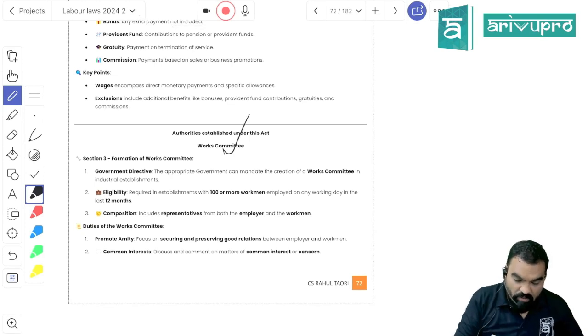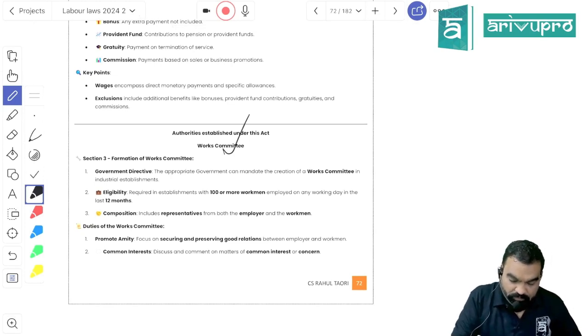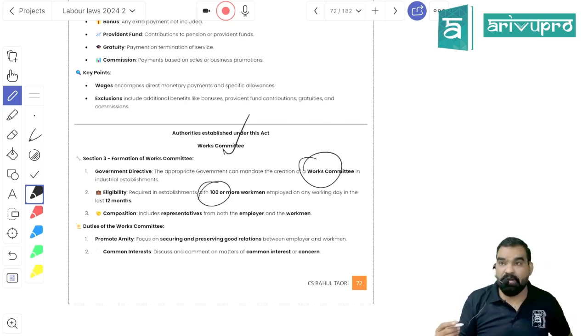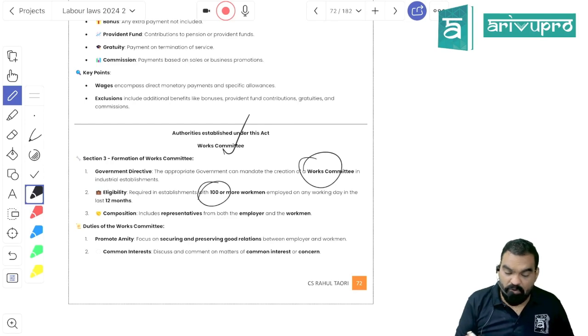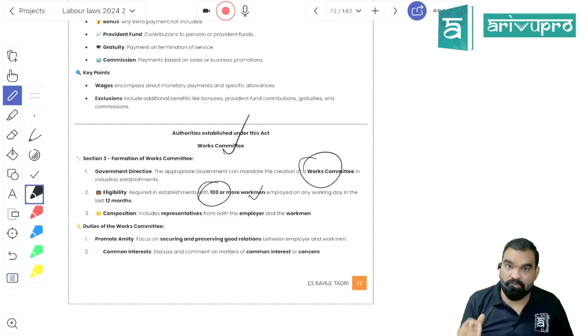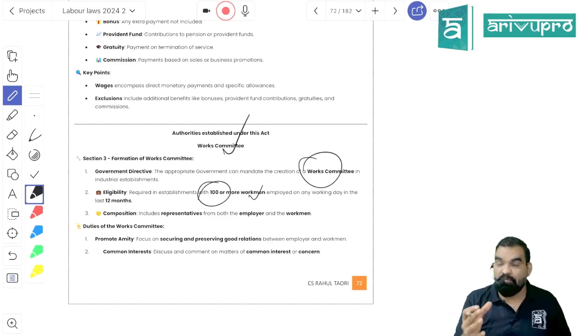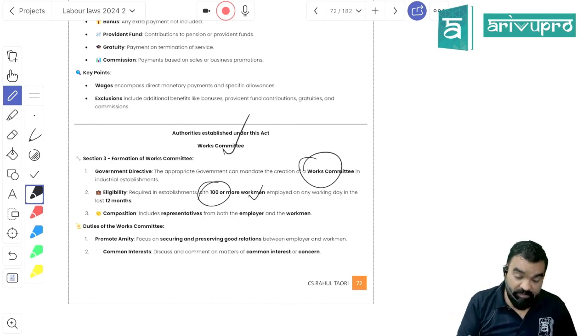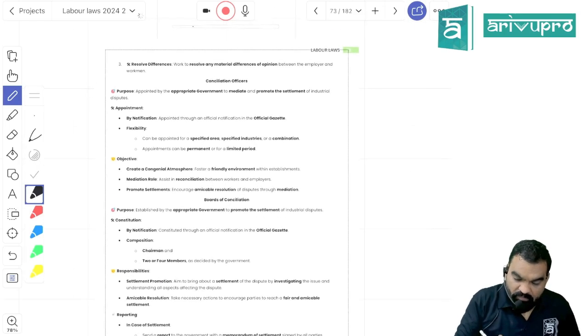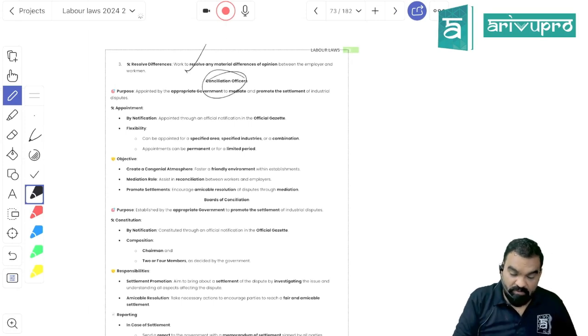Work committee has been constituted under this act. Work committee is going to be constituted by the industrial establishment. Any industrial establishment having 100 or more workers has to constitute a work committee. If you remember, in the last standing order act, we learned that they need to prepare or form their standing order as well, if they have 100 or more employees, right? Work committee will internally try to resolve the matter, right?